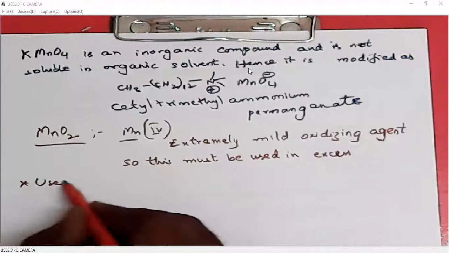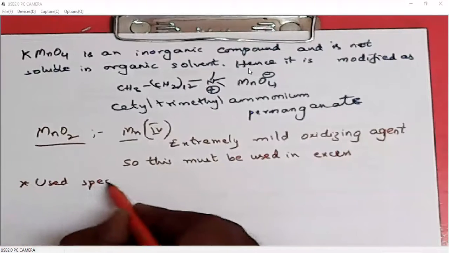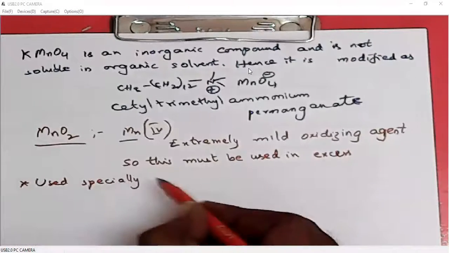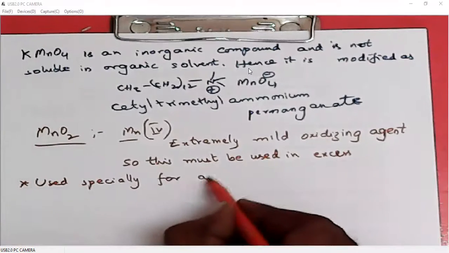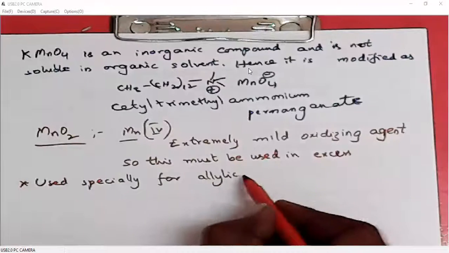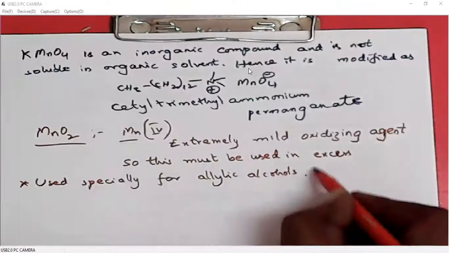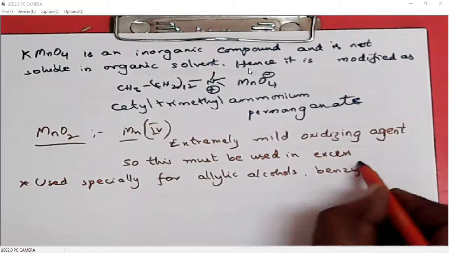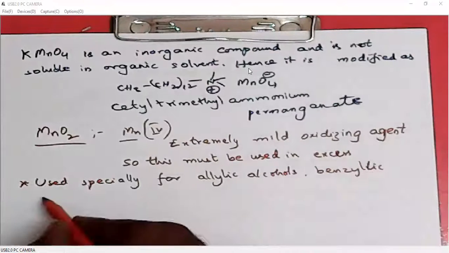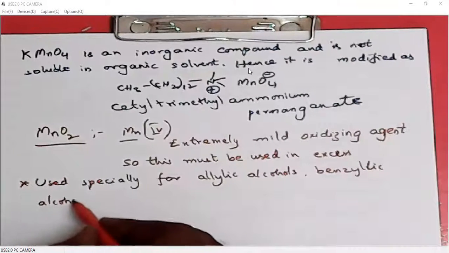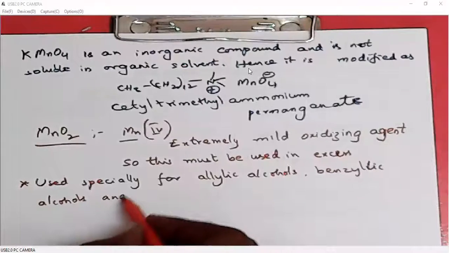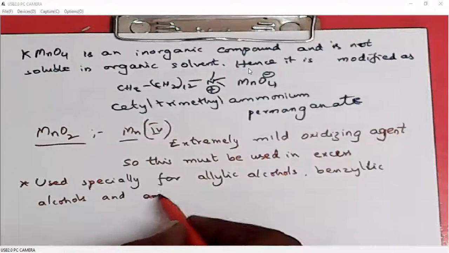And what is the specialty of manganese dioxide? It is used specially for allylic alcohols, benzylic alcohols, and propargyl alcohols.